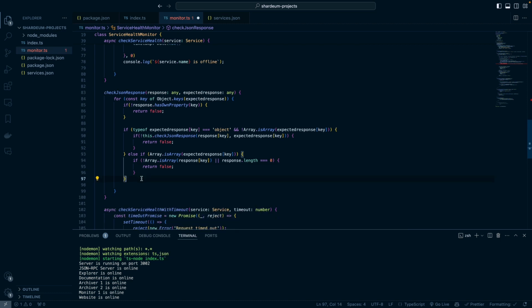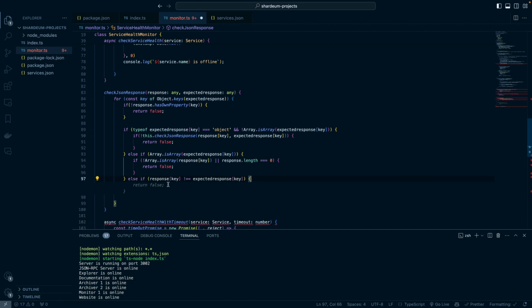And then the last thing we want to check is if the value is neither an object nor an array, we simply compare the values with each other directly. If they are not equal, we return false. So let's do that as our closing statement. Else if response key is not equal to the expected response key, we simply return false.